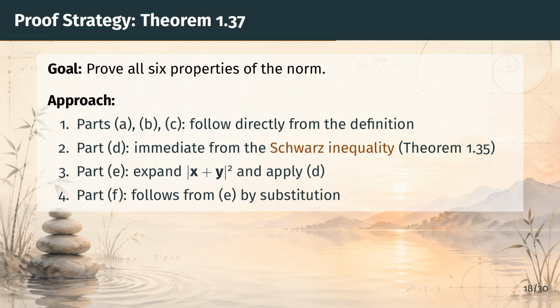Before diving in, let's outline the strategy. Parts A, B, and C are obvious from the definition of the norm, so we won't spend much time on them. Part D, the Schwarz inequality, was essentially proved in the previous section. The real work is in Part E, the triangle inequality, which requires us to expand a squared norm and apply the Schwarz inequality. Part F then follows from E by a clever substitution. Let's go through each part.